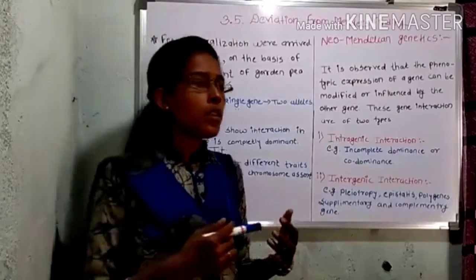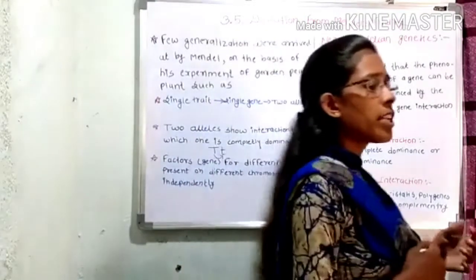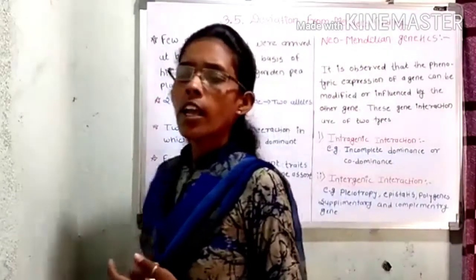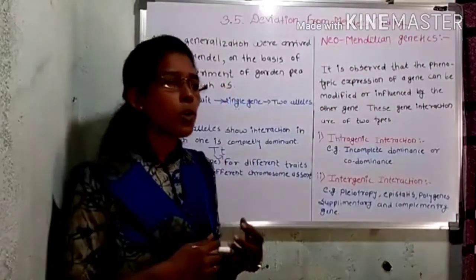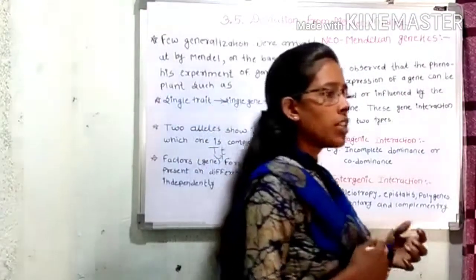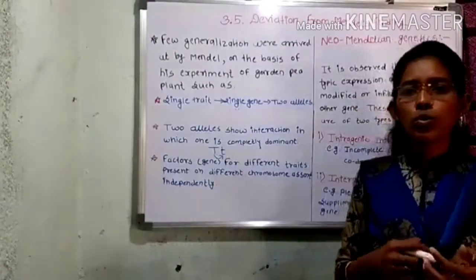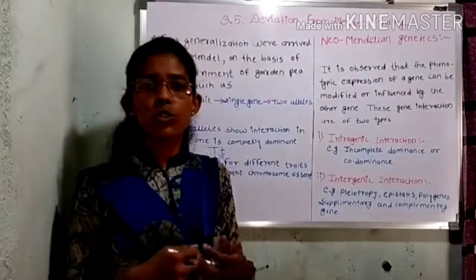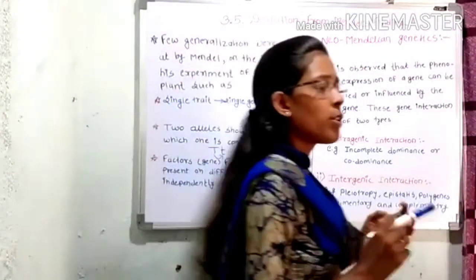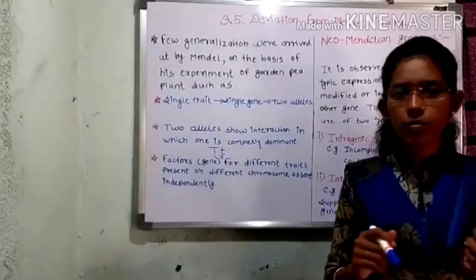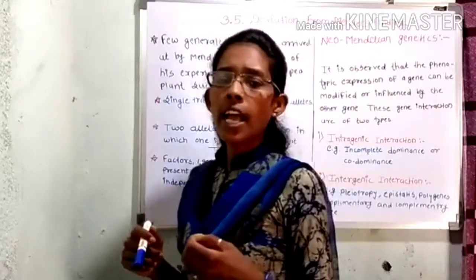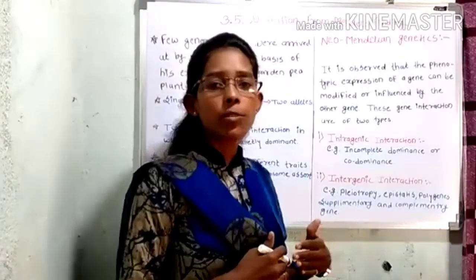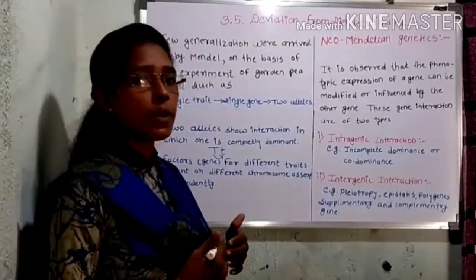Then the dihybrid cross has a phenotypic ratio of 9:3:3:1 and the genotypic ratio of the dihybrid cross is 1:2:2:4:1:2:1:2:1. This is the phenotypic and genotypic ratio of the monohybrid and dihybrid cross obtained after performing the experiment on monohybrid and dihybrid plants.